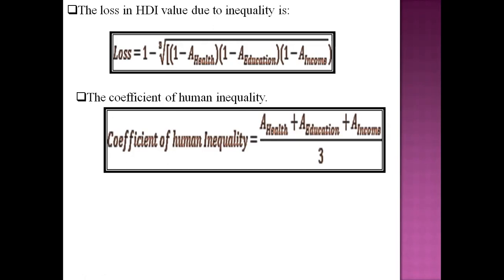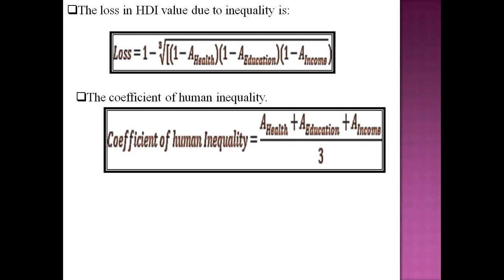An unweighted average of inequalities in health, education, and income is denoted as the coefficient of human inequality. The coefficient of human inequality averages these inequalities using the arithmetic mean. So A health plus A education plus A income divided by 3.